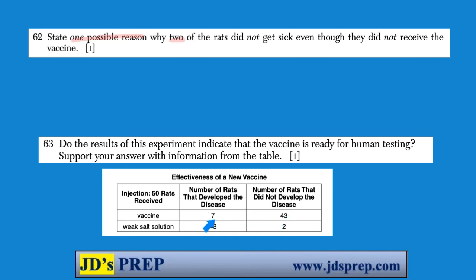But you could go the other side and say, okay, well, 7 vaccinated rats still developed the disease. And maybe that's too many out of 50. So maybe it's not ready for human testing. You could look at the sample size, which is just 50 rats with 50 rat control group, and think, okay, that's not a big enough sample. We're not ready to move on to human testing yet. Any of those answers would be appropriate.